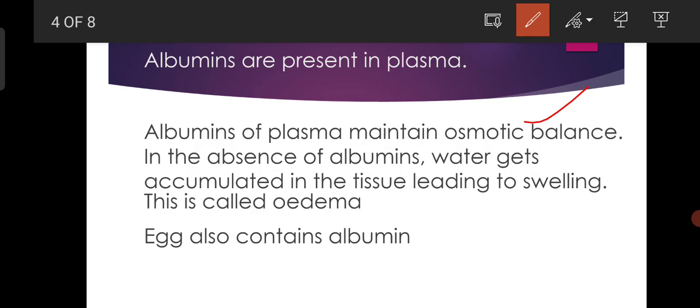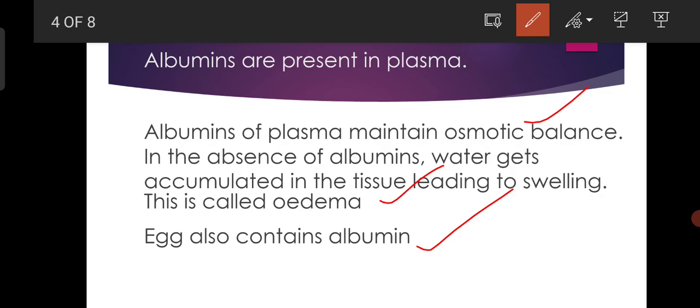Major part of the plasma water seeps into the tissues, leading to the swelling of tissues, and this is called edema. So like that, globulins of plasma are essential for disease resistance, whereas albumins of plasma are essential for osmotic balance. Egg also contains albumin, of course.